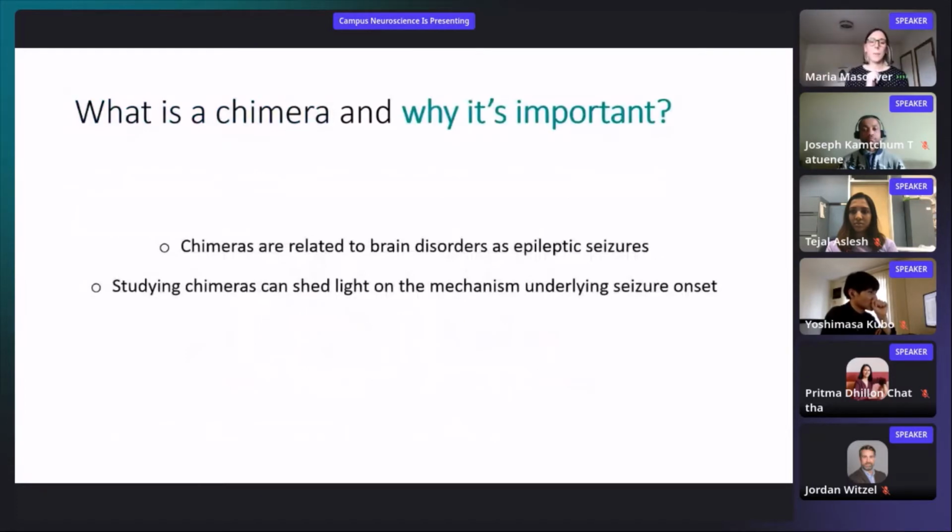So why are chimeras important? As I have just said, chimeras can be related to brain disorders such as epileptic seizures. So studying chimeras can shed light on the mechanism underlying seizure onset.